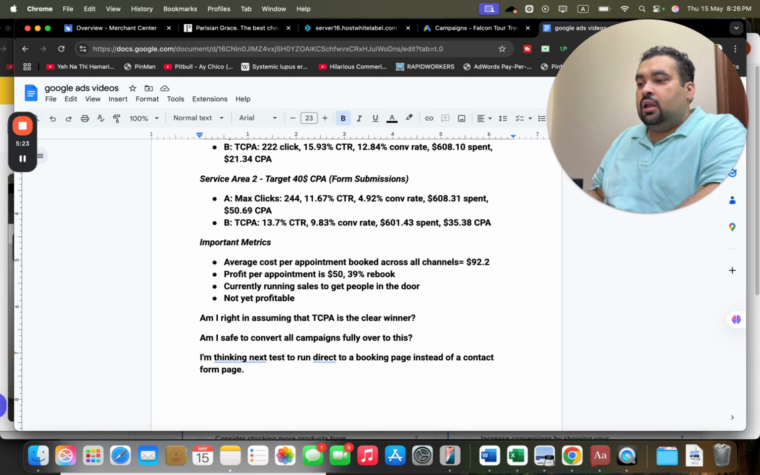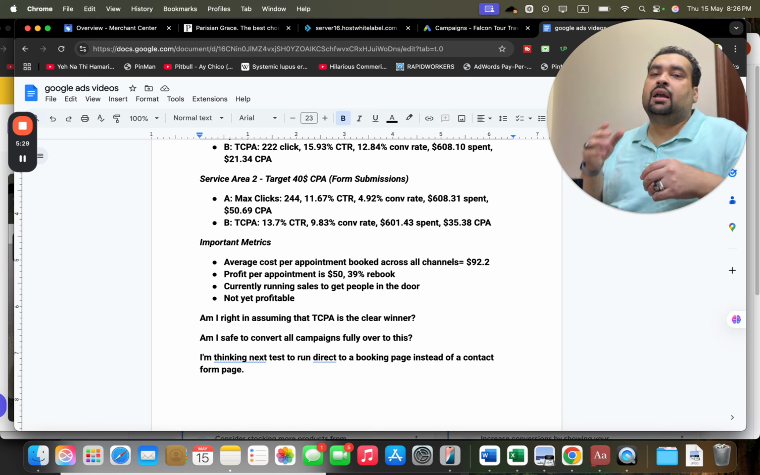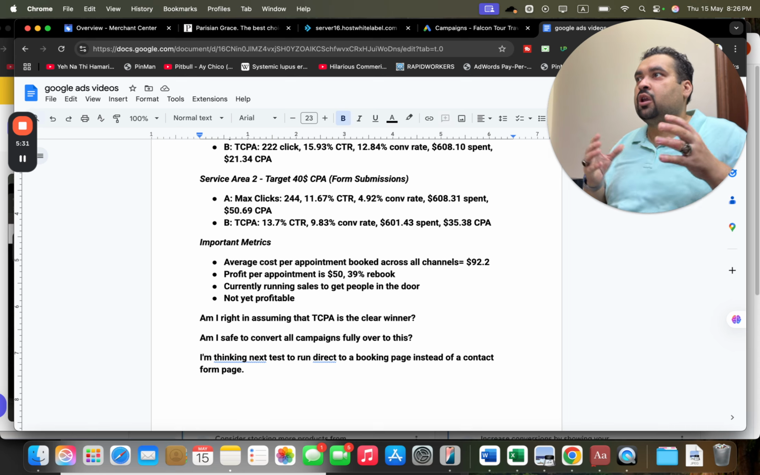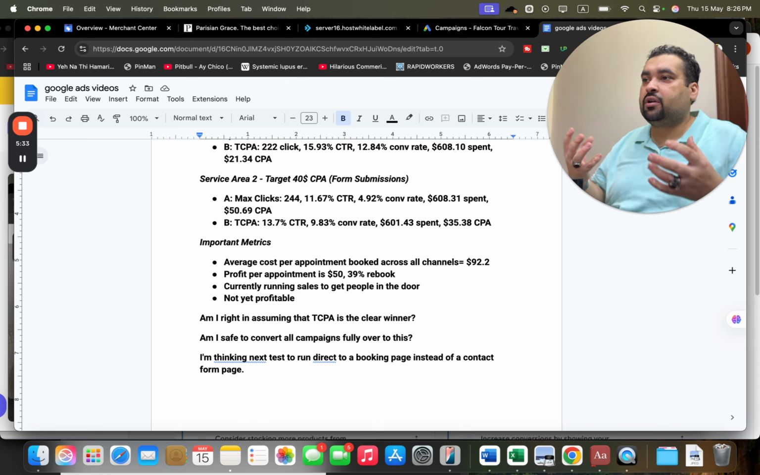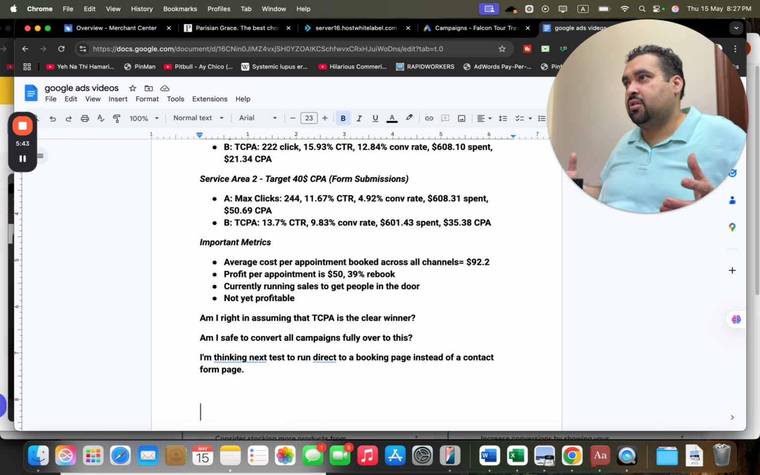Now if you are thinking next to run direct to a booking page instead of a contact form page, yes, my opinion is to go with the booking page. The booking page has more tempting content or words which can convince. You also have more CTA options. CTA means call to action options are available on the booking page, through which you can generate more sales.